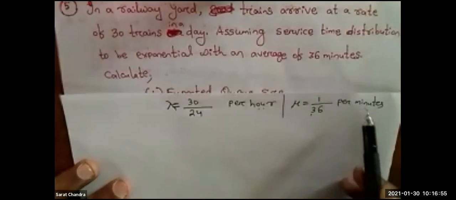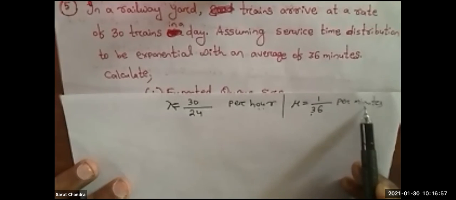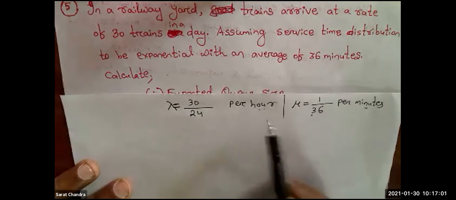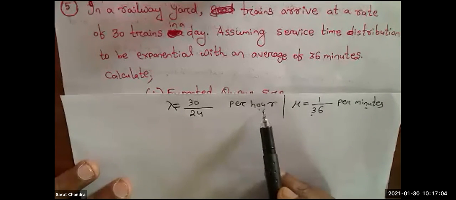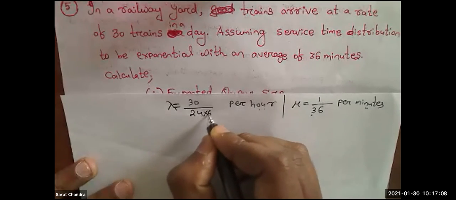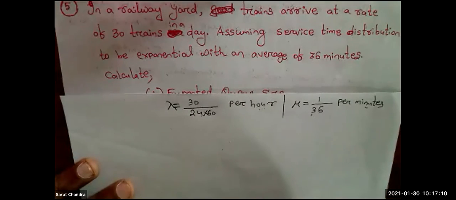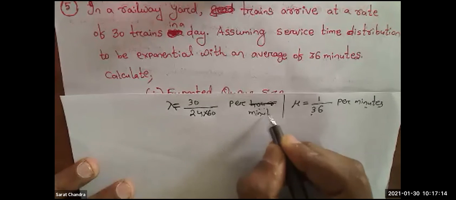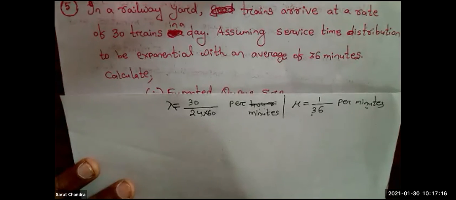Out of hour and minute, which one is smaller? Minute is smaller. So you try to convert hour into minute. 1 hour is how many minutes? 1 hour is 60 minutes. So 24 into 60, and it should be in minutes. Am I clear or not?